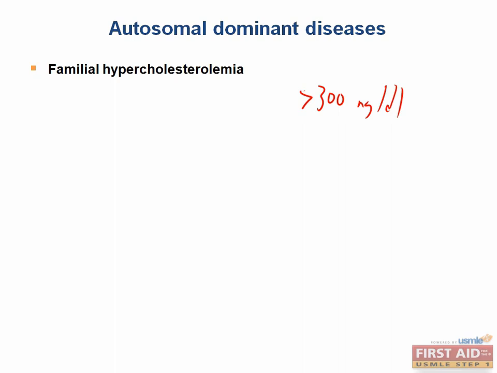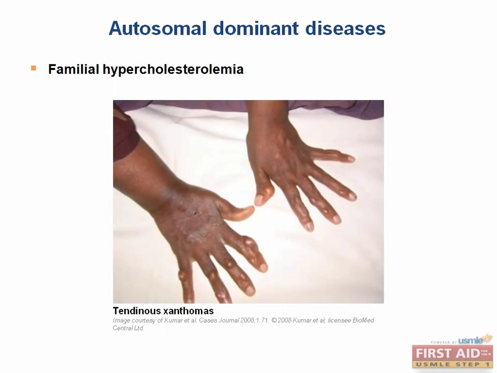Do you remember what normal cholesterol levels are? That would be between 140 and 250 milligrams per deciliter, although anything over 200 is considered borderline high. Homozygotes are very rare, but they have a much more severe form of this disease, with cholesterol levels often over 700 milligrams per deciliter. This can cause severe atherosclerosis even at early ages, which can result in myocardial infarctions before the age of 20. Patients may also present with tendon xanthomas, which are deposits of lipids, which you can see on this image on the hand, although most commonly they're in the Achilles tendon.